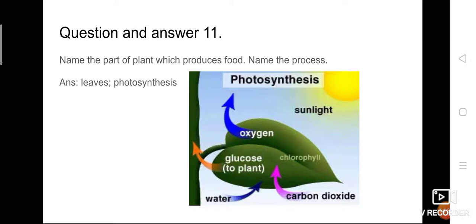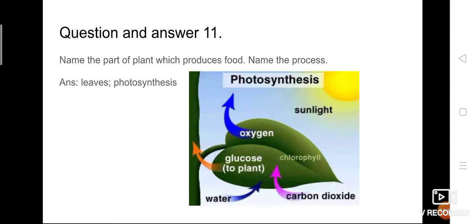Question number 11: Name the part of the plant which produces food and name the process. We know that the part of the plant which produces food, the kitchen of the plant, is nothing but the leaves, because food preparation takes place only in the leaves. For food preparation, we need three important things. One is the sun, the main source, and that sunlight is trapped by the chlorophyll present in the leaves.